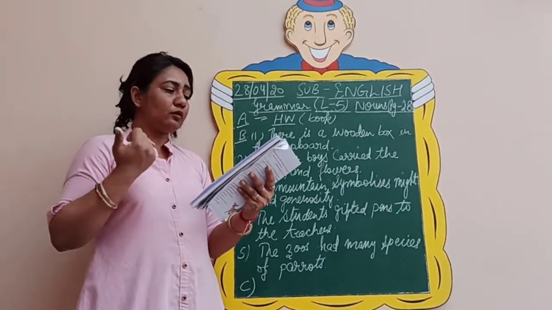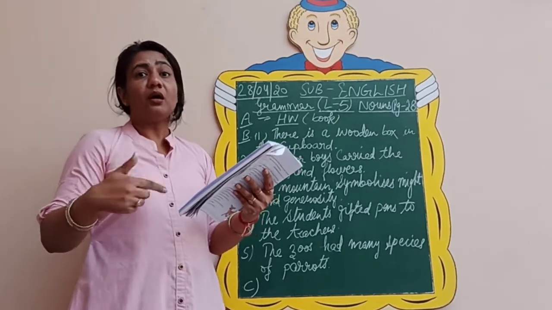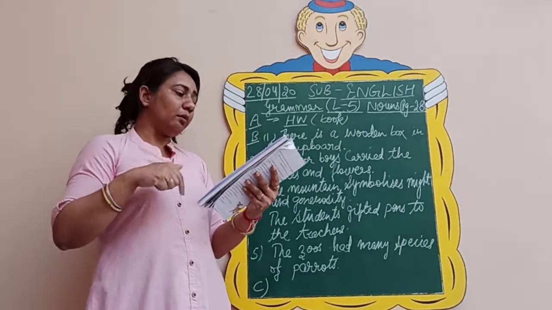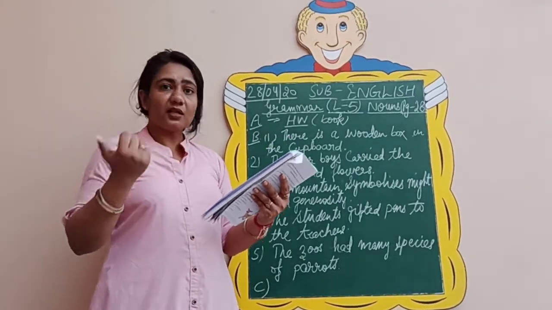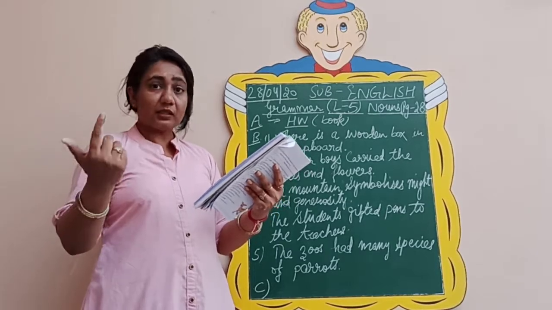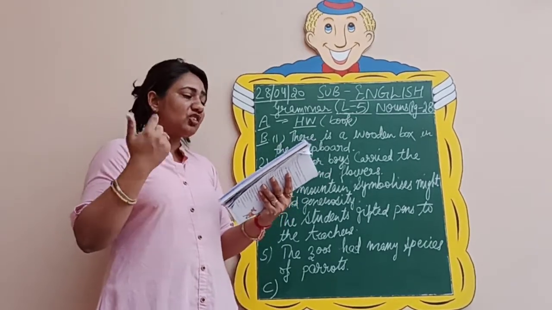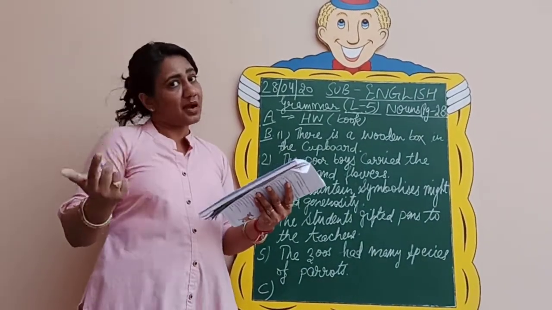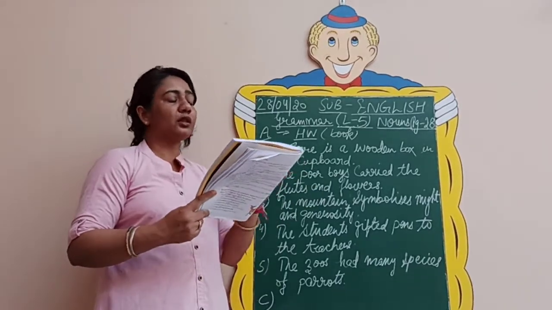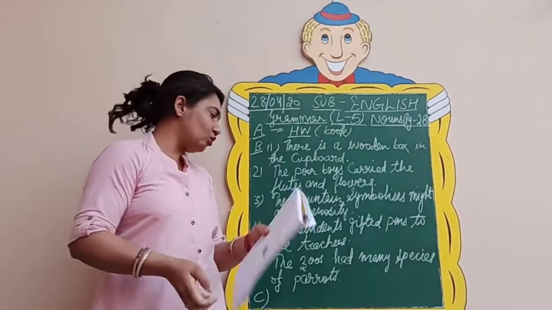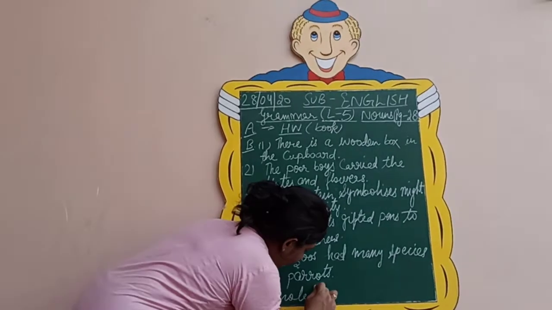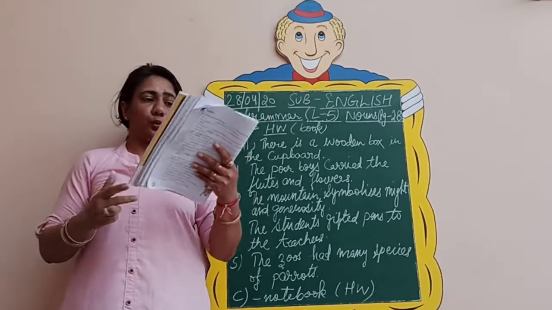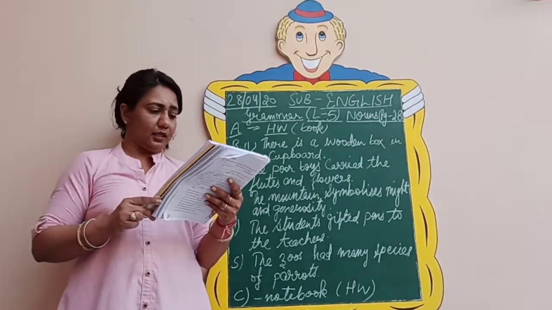Then fruits, where are they found? In the orchard. So this way, students in the school, patients in the hospital, criminals where? In the prison, in the jail, customers where? In the shop or in the market also you can say. So this way you will use both these words in a sentence, and to be done in your notebook as your homework. So we will discuss this exercise again in the next video.